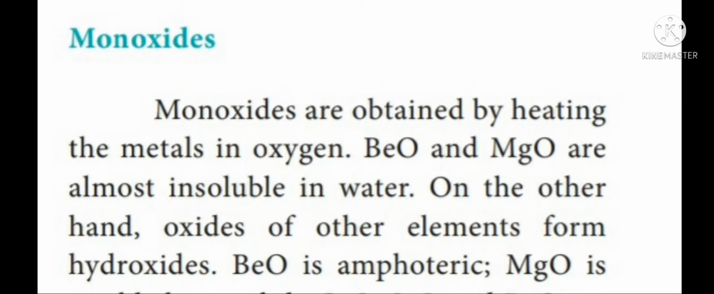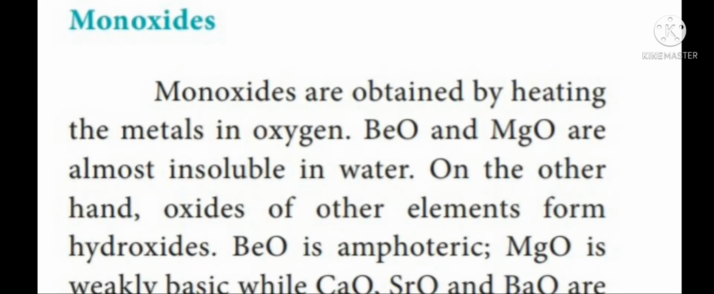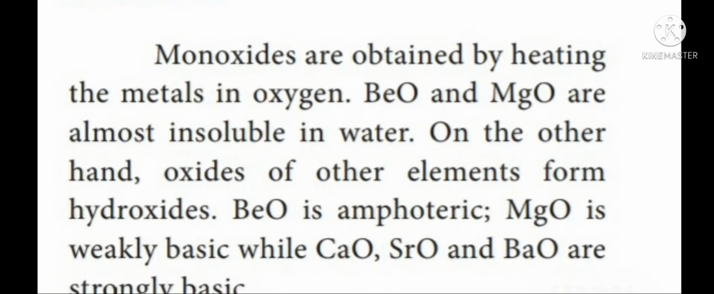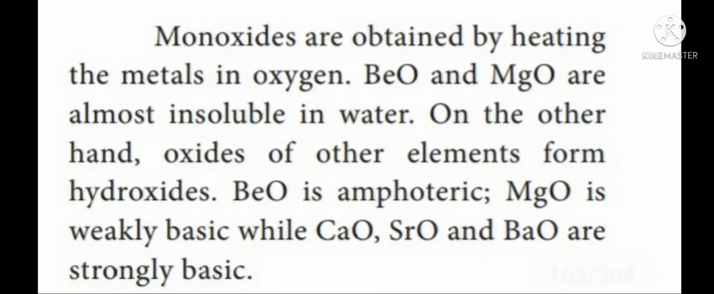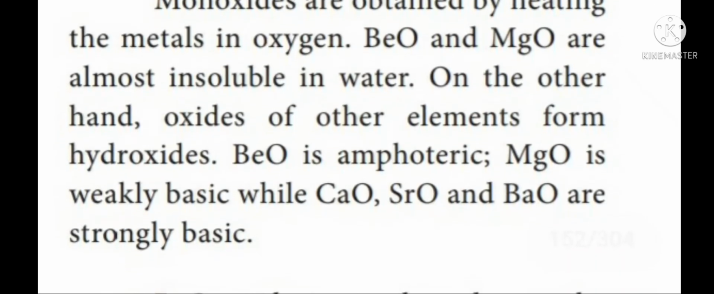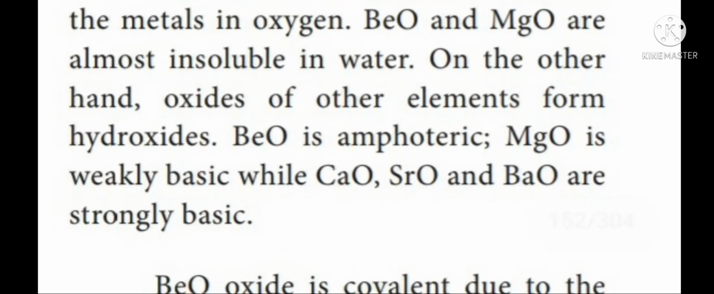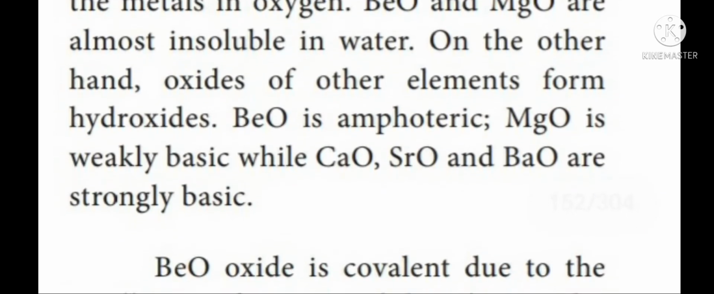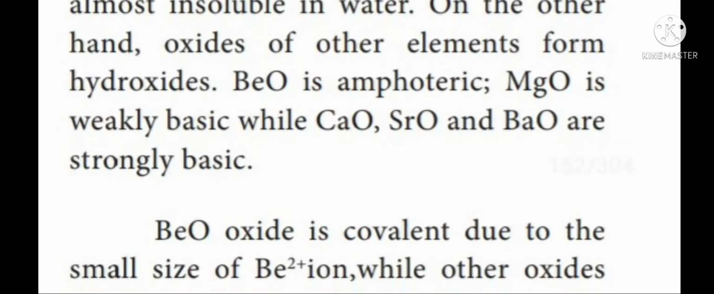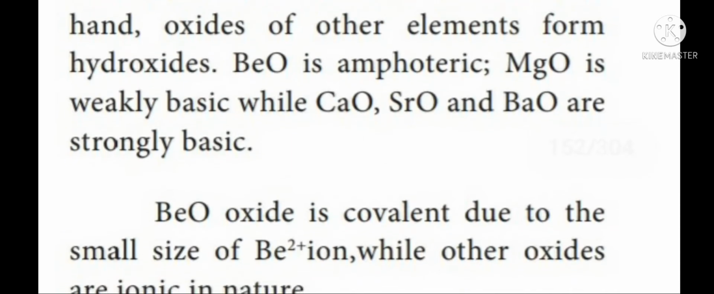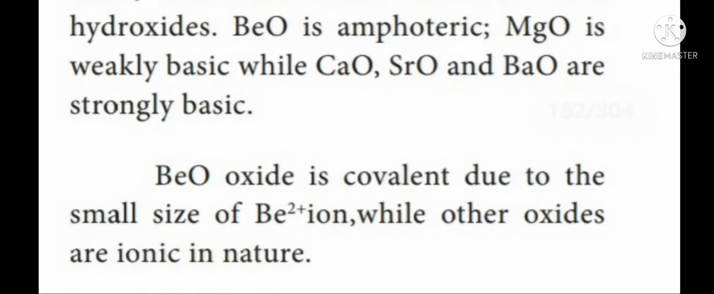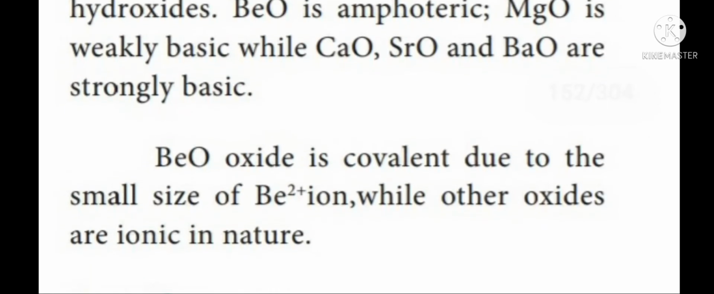Here, beryllium oxide and magnesium oxide are almost insoluble in water. Beryllium oxide is amphoteric, magnesium oxide is weakly basic, whereas calcium oxide, strontium oxide and barium oxide are strongly basic. Beryllium oxide is covalent. It is due to the small size of the Be2+ ion, beryllium 2 plus ion, while other oxides are ionic in nature.